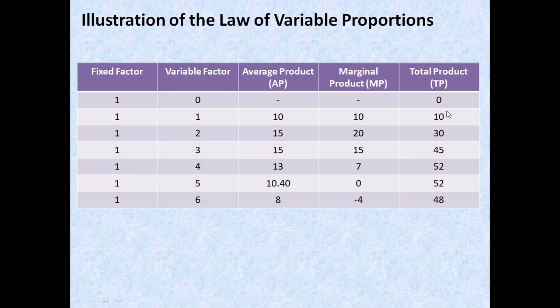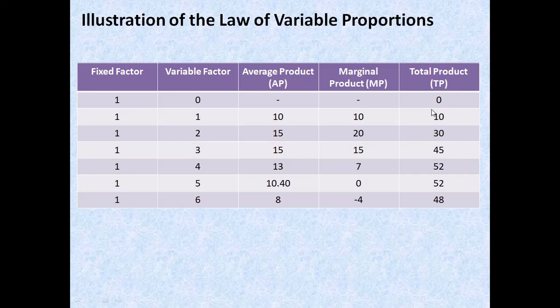TP initially increases at an increasing rate, but beyond this point, when your MP starts to fall, it will still increase, but at a decreasing rate, because both MP and AP are falling, so TP is also affected. However, it will not fall, it will increase at a decreasing rate. Ultimately we can see that TP will also decline when your MP becomes negative.